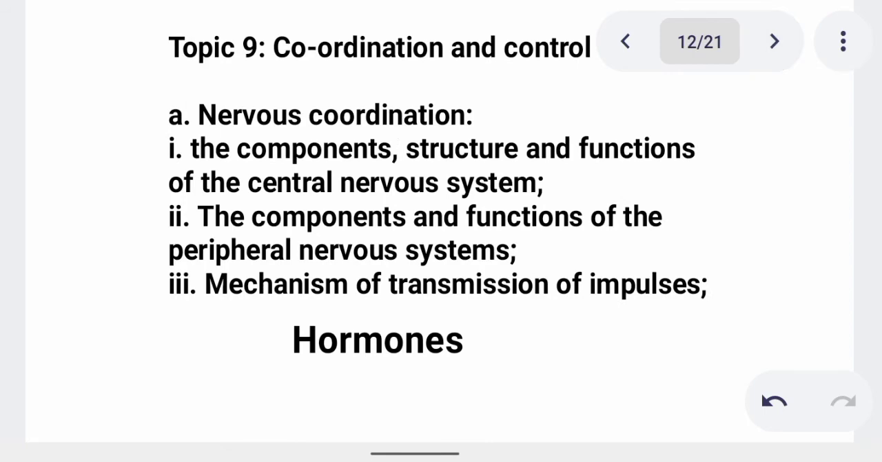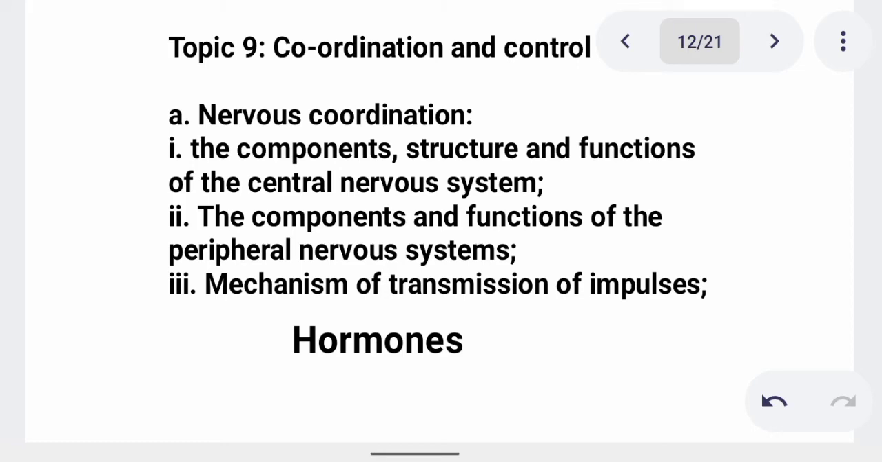Then when we move further, we have topic 9, which is coordination and control. Under coordination and control, we have nervous coordination, the component structures and functions of the central nervous system. In that place you have to learn things like dendrite, axon, which are very simple. Here we talk of the components and functions of the peripheral nervous system, mechanisms of transmission of impulses, and finally we talk of hormones.